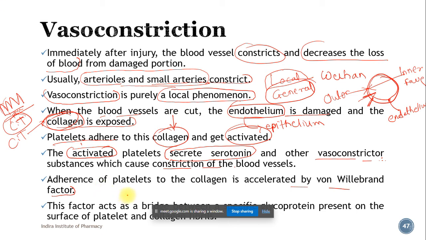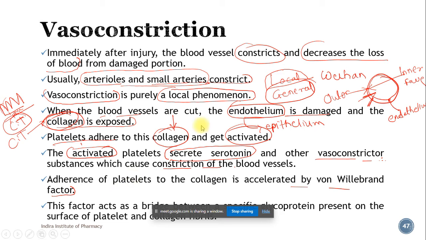This factor acts as a bridge between a specific glycoprotein present on the surface of the platelet and the collagen fibrils. So this is vasoconstriction.